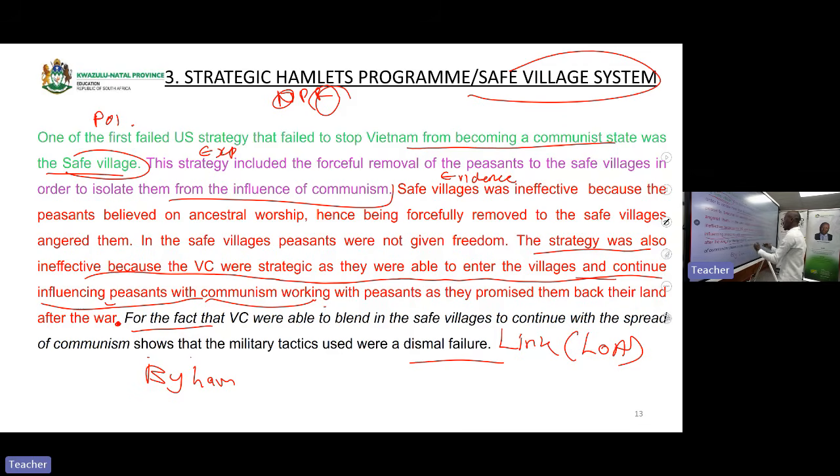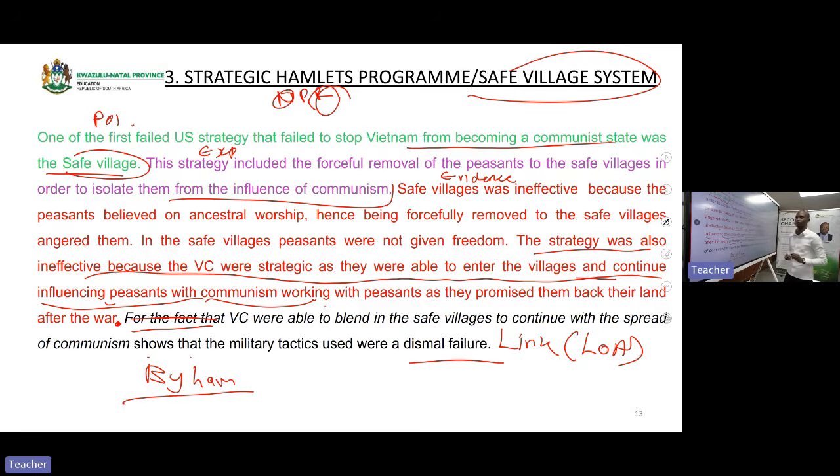For the fact that Viet Cong, or you can start by saying by having Viet Cong. I'm going to say you can start by having. For the fact that by having Viet Cong blending in the safe villages to continue with the spread of communism shows that the military tactics that were used by USA were a dismal failure.